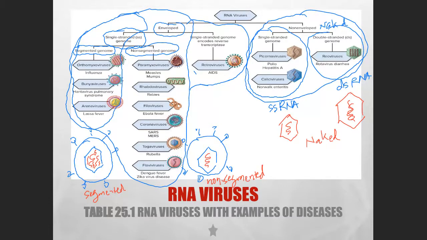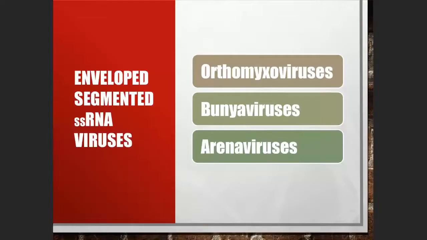There are 3 groups: flu viruses or orthomyxoviruses, and then Bunyaviruses and Arenaviruses. So this is going to be our topic for lecture 1, chapter 25.